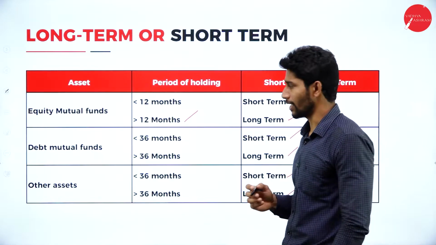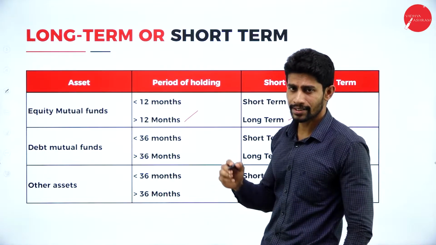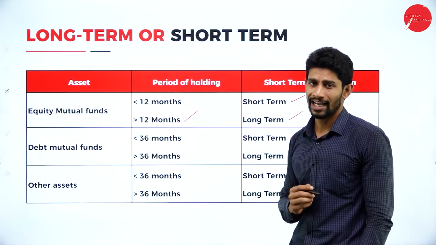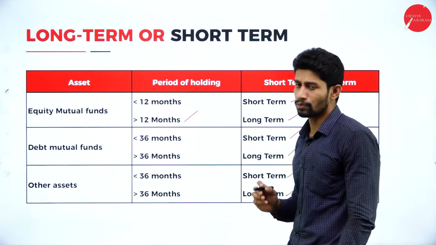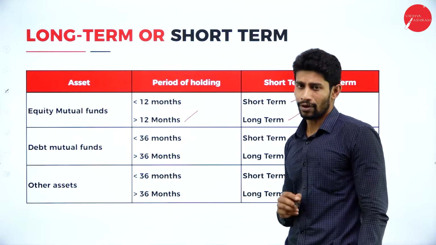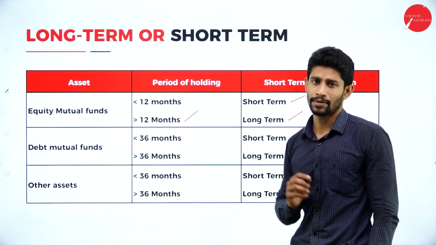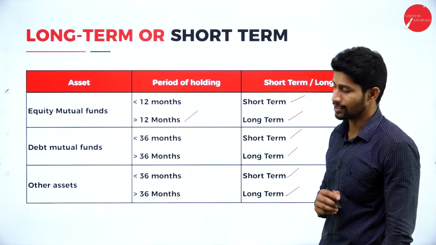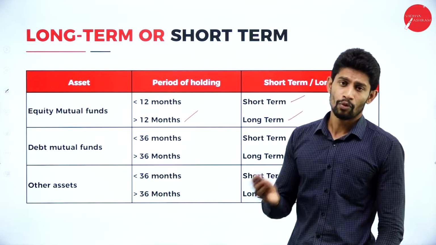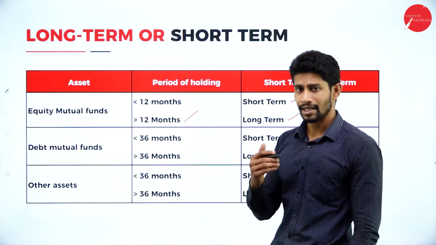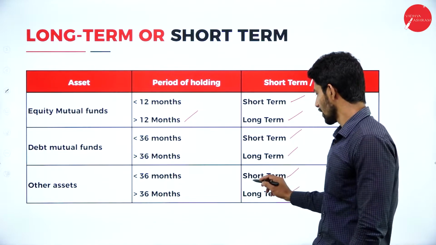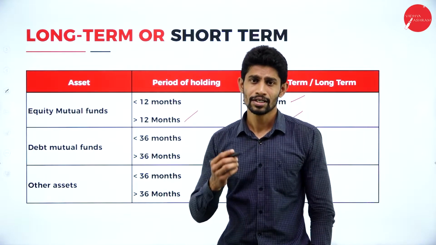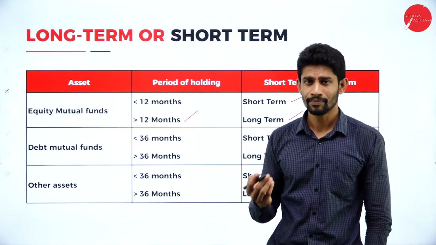I'll explain once again. Equity mutual funds: less than 12 months, short-term capital asset; more than 12 months, long-term capital asset. With respect to debt mutual funds, if the asset is held for less than 36 months, short-term capital gain; if held more than 36 months, long-term capital asset. With respect to other assets, more than 36 months, long-term asset; less than 36 months, short-term asset. So this is how we determine whether it is a short-term asset or a long-term asset.